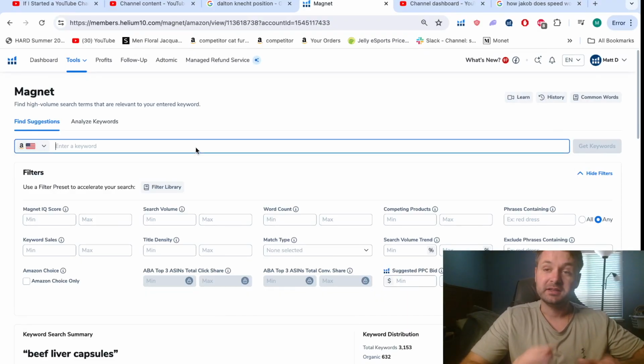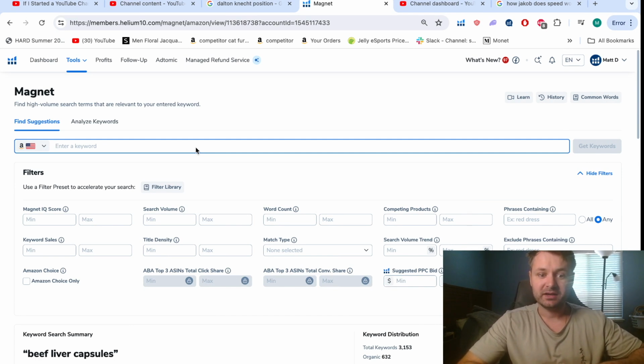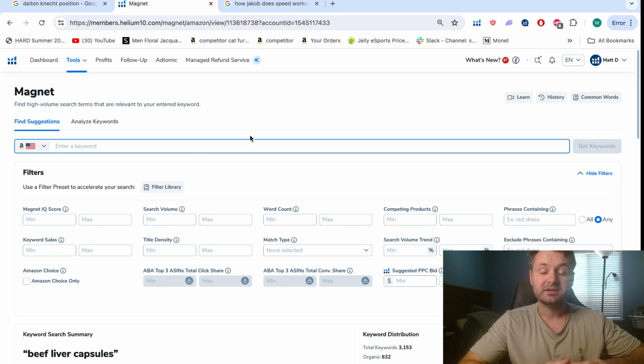This is Magnet by Helium 10. Typically, in Magnet, you're going to look up the amount of search volume and the amount of demand and trend of a search term. But this morning, I wanted to find markets that I have never found before, because I have done hundreds of hours of product research, but there's markets that you can't find with filters sometimes, because they're so old and they're really hard to find. And I was running out of ideas to find these older markets that haven't had anything done in them for a very long time.